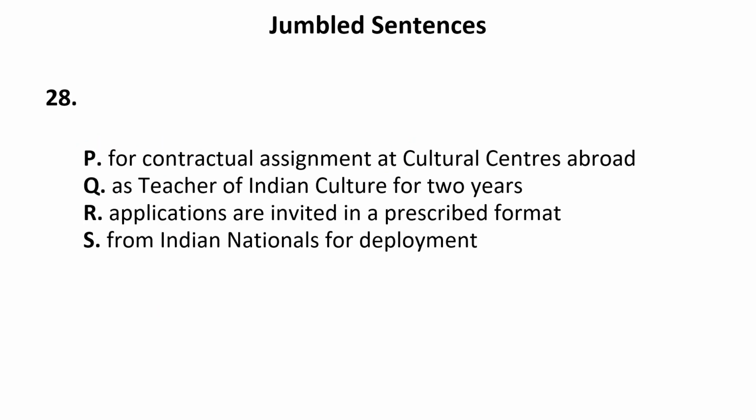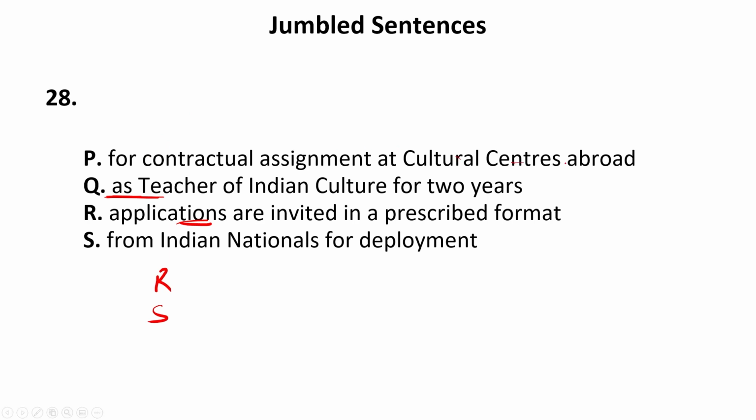Now let us see the next sentence. Now your first sentence we have is P: for contractual assignment at cultural centers abroad, as teacher of Indian culture for 2 years, applications are invited in a prescribed format from Indian nationals for deployment. Now, some applications have been received. So, this can also make the first sentence. S can also make the first sentence: as teacher of Indian culture for 2 years. So, this is generally a linking sentence for contractual assignment at cultural centers abroad.